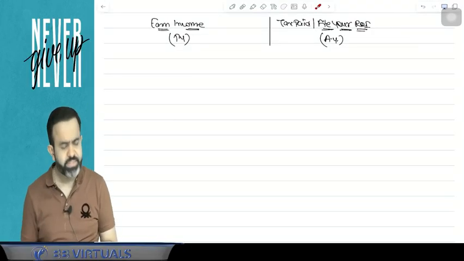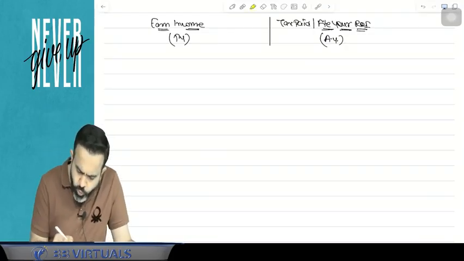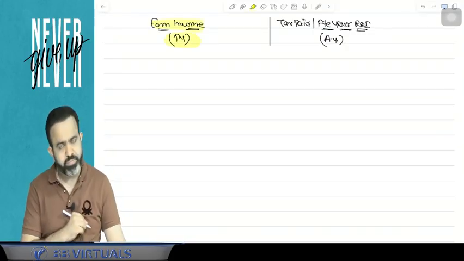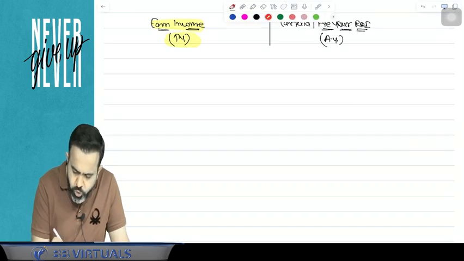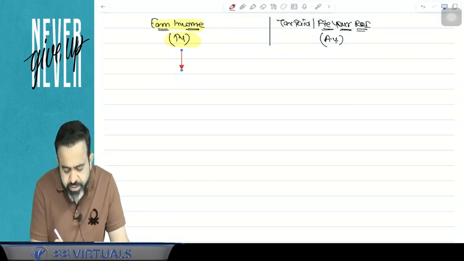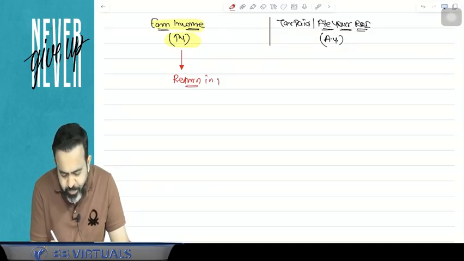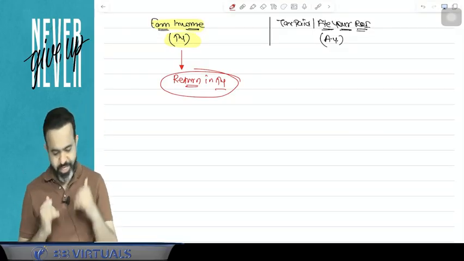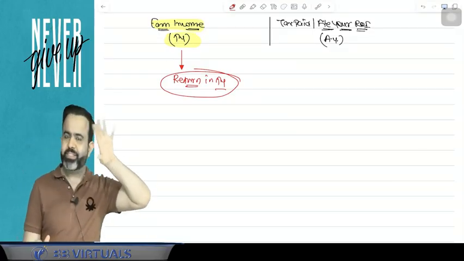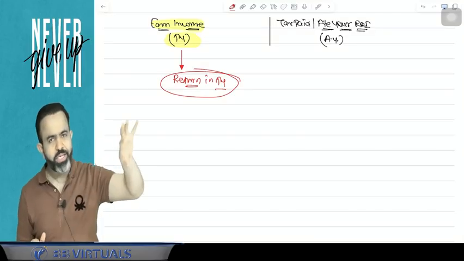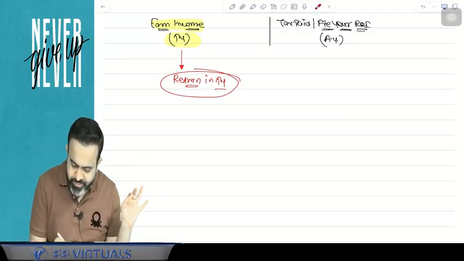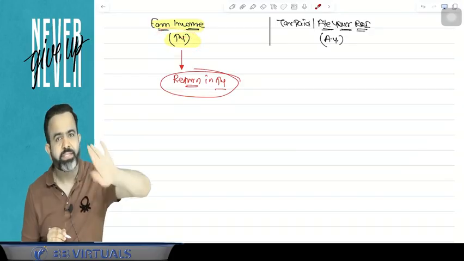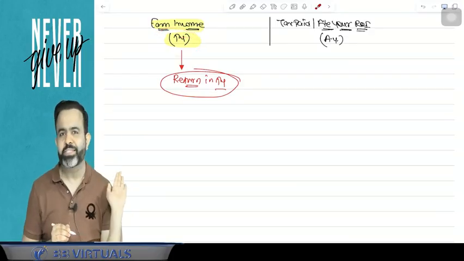there are some exceptional cases where you earn the income in the previous year, and you have to file the return in the previous year itself. It means the assessment year and previous year remain the same. So in certain exceptional cases you earn the income in the previous year, pay the taxes in the previous year itself, and file the return in the previous year itself.